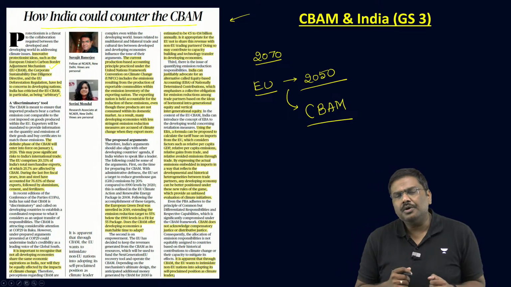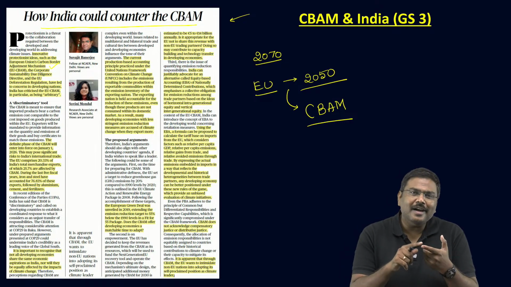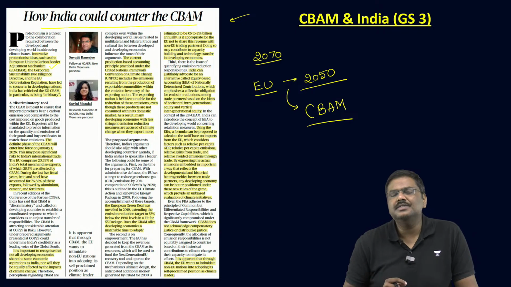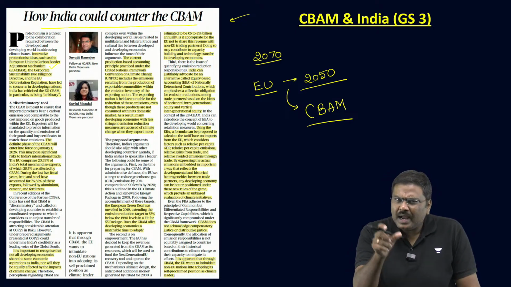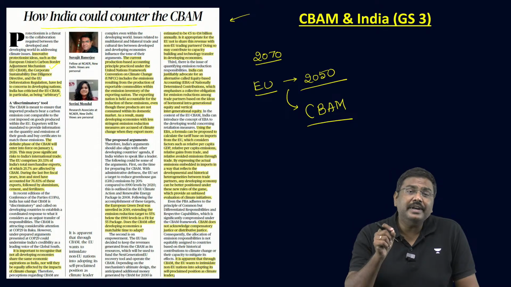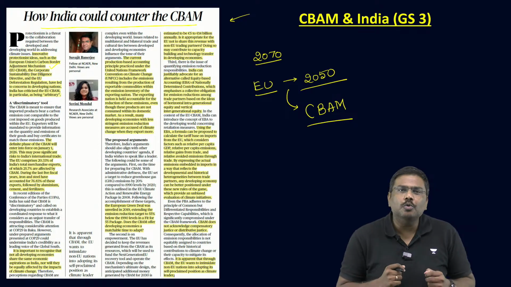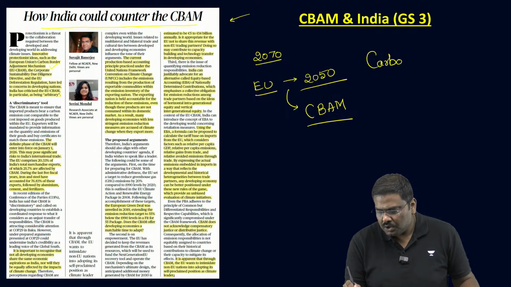What is the issue all about? What is the problem? Why developing countries such as India and China are opposed to the CBAM? Let's try and understand this. The CBAM has been proposed and will come into force from 2026 in order to address one issue that the European Union faces, that is carbon leakage. What do you mean by carbon leakage?